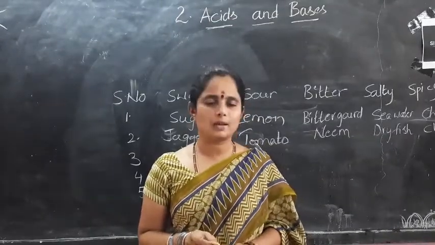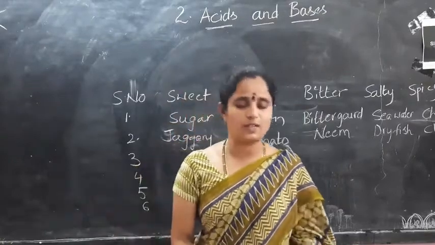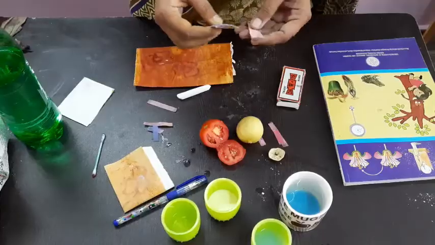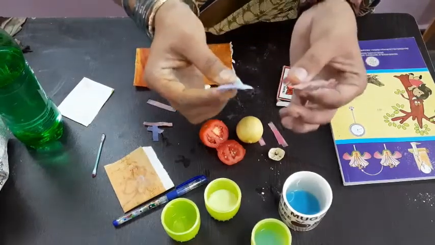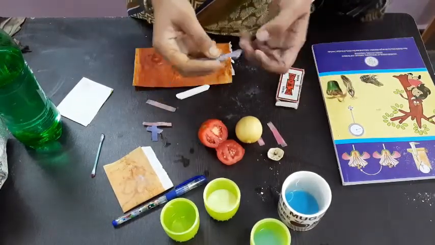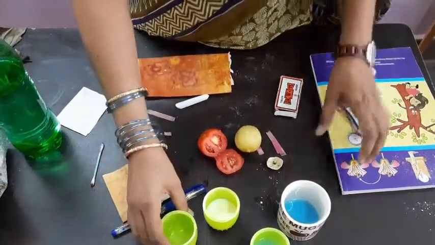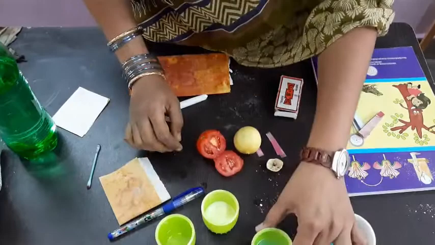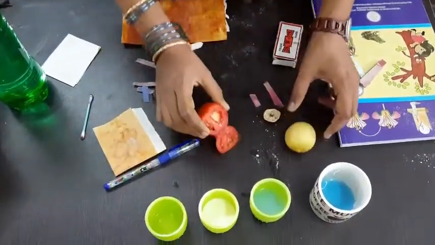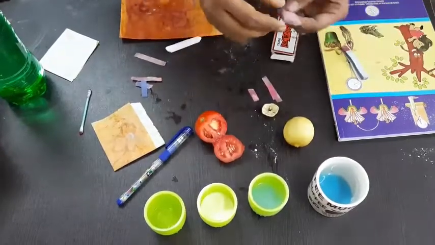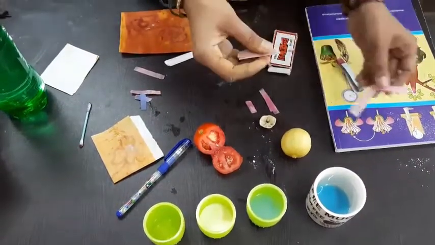You perform the same activity using the indicators and substances given in table 2. Like turmeric, we have some more indicators with us, blue litmus and red litmus. Okay, now test the blue litmus with the following things: soap water, lime water, milk, salt water, lemon and tomato. Okay, now test all of the things with red litmus.